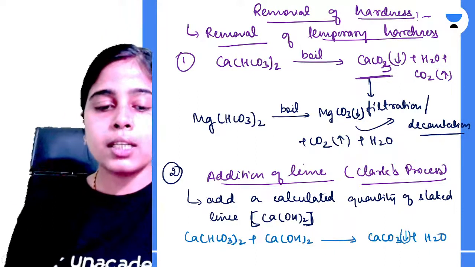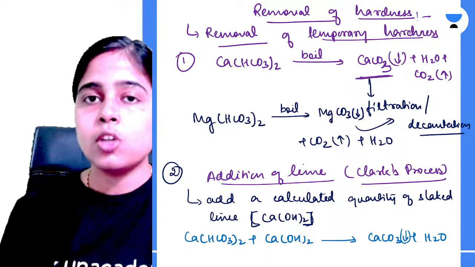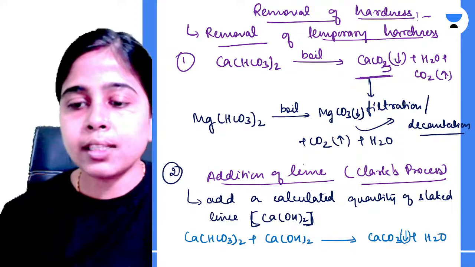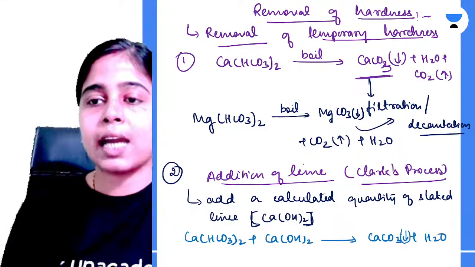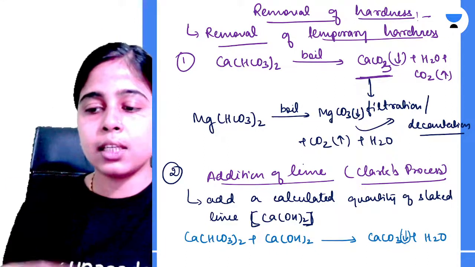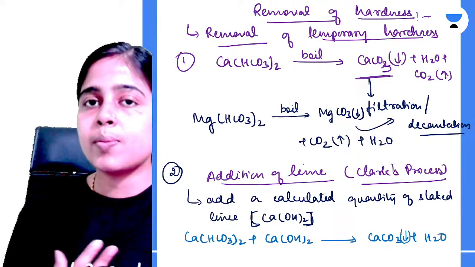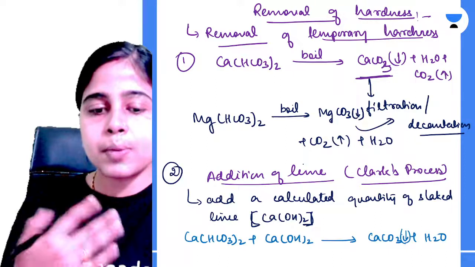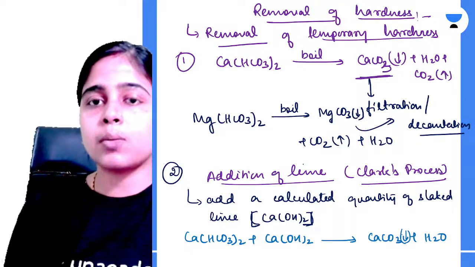So what is happening in this reaction? Your lime is first mixed with the water and then the reaction takes place. The calcium carbonate settles down in the water because it is an insoluble precipitate, and after filtration this precipitate is removed and your water becomes soft.